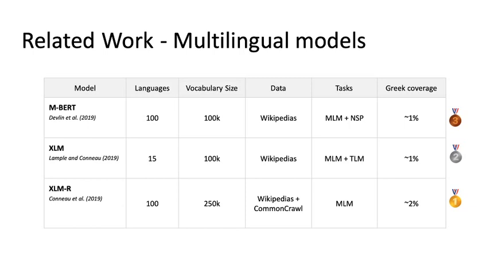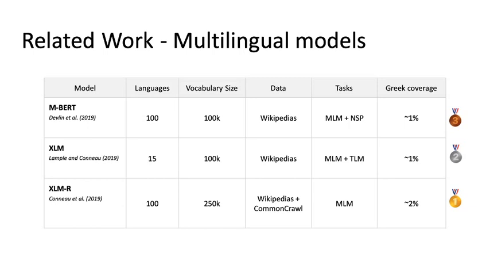While the original BERT-base model of Devlin et al. was a monolingual English model, the authors also released a multilingual model which is pre-trained for 100 languages including Greek. To support all languages on par, the model uses a shared vocabulary of 100,000 subwords. The model is pre-trained on the Wikipedias of the 100 languages.